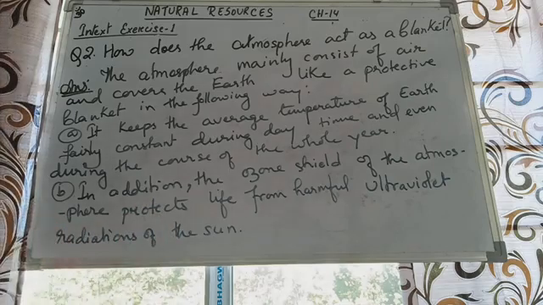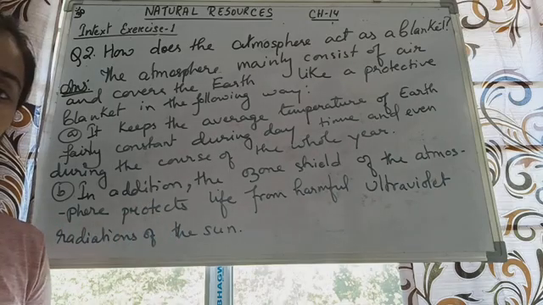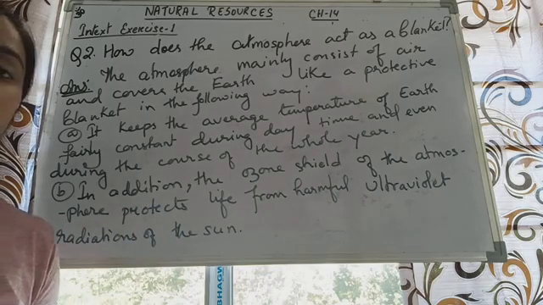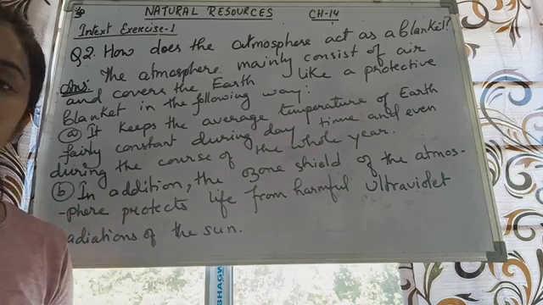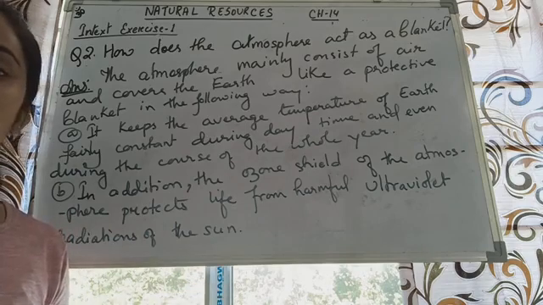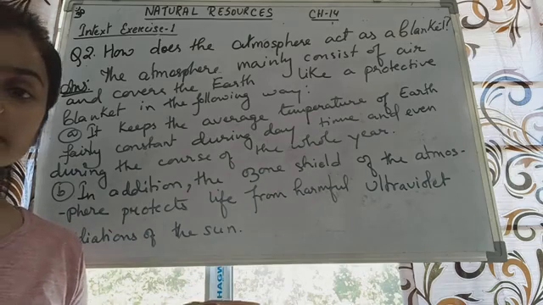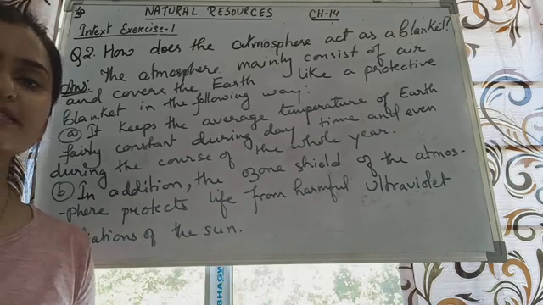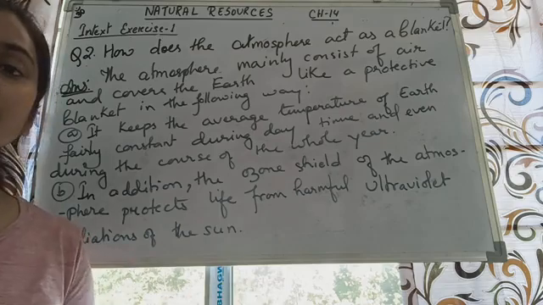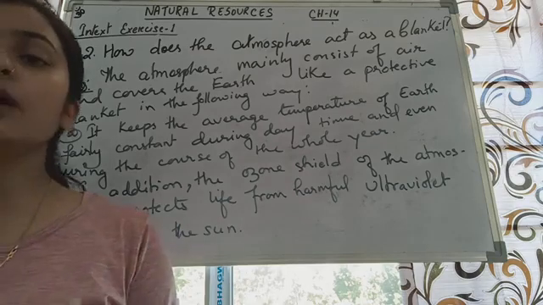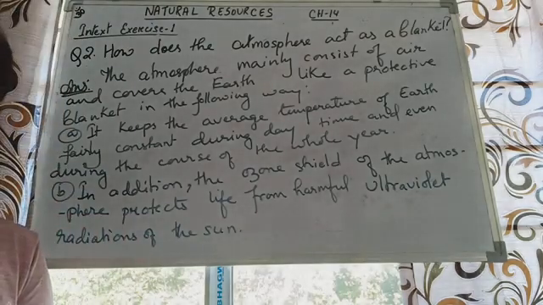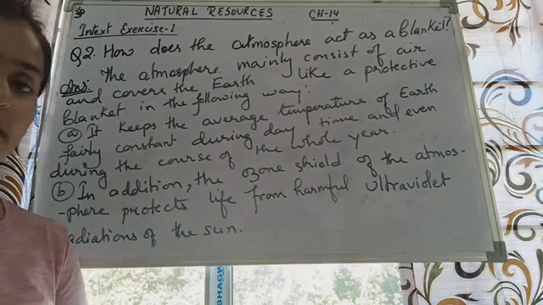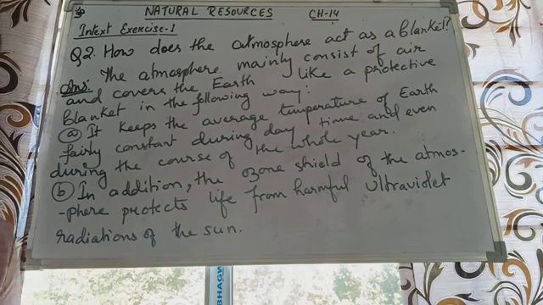Why? Because it keeps the temperature of the whole earth's surface fairly constant, not totally constant. If you compare the temperature right now of Dimapur with Kohima, it's not the same, because it's fairly constant, not exactly the same. There are different reasons why the temperature is not the same, but somehow or the other it tries to keep the temperature of the earth's surface fairly constant, as it covers the whole surface of the earth.